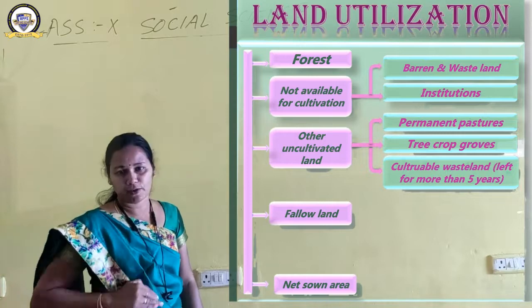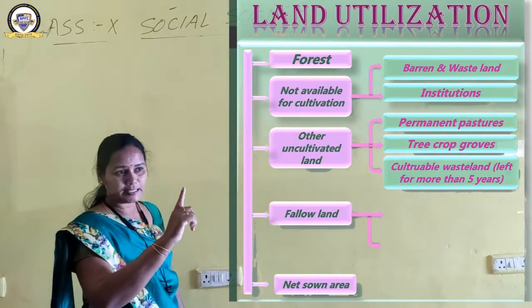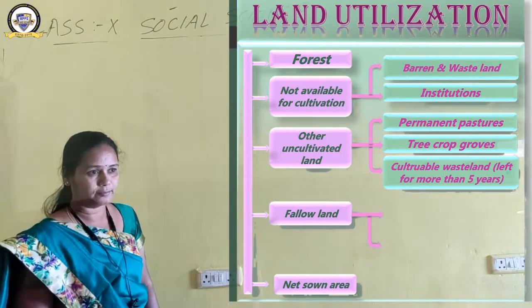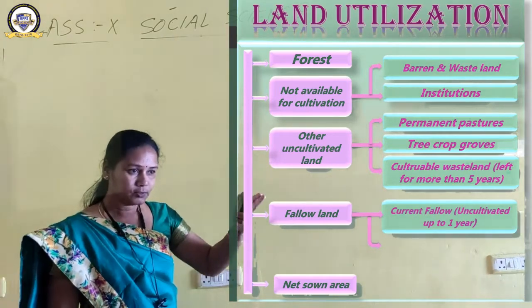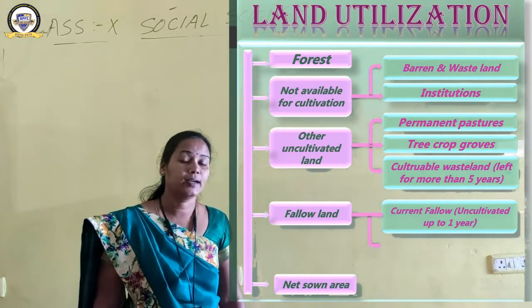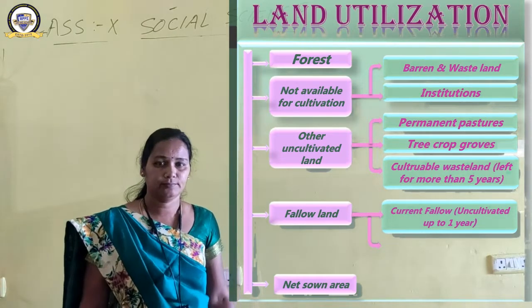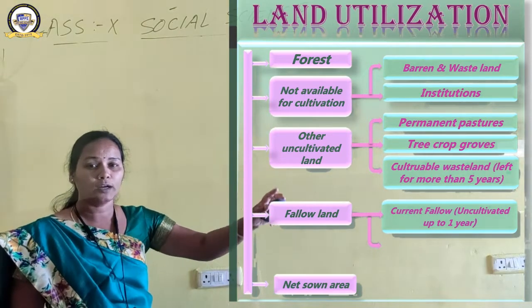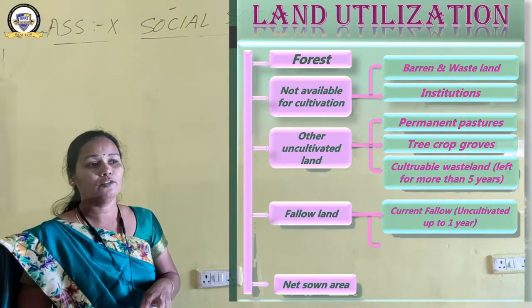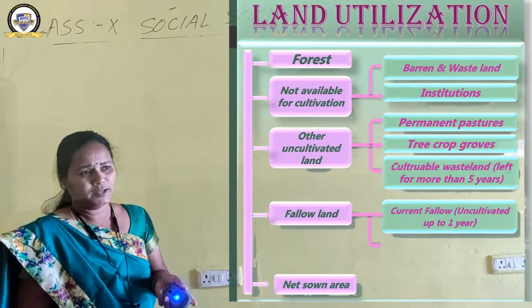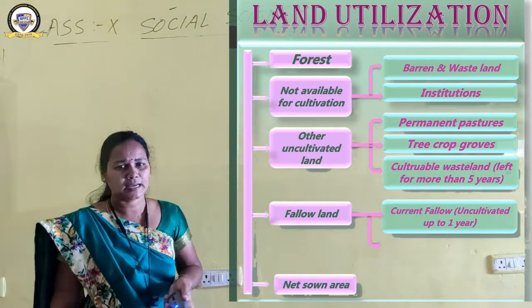So coming to the fallow land. Fallow land has two categories. Number one is current fallow, uncultivated up to 1 year. The land which is not cultivated up to 1 year is known as current fallow. Although the word fallow has been given, it does not mean that it is actually fallow.